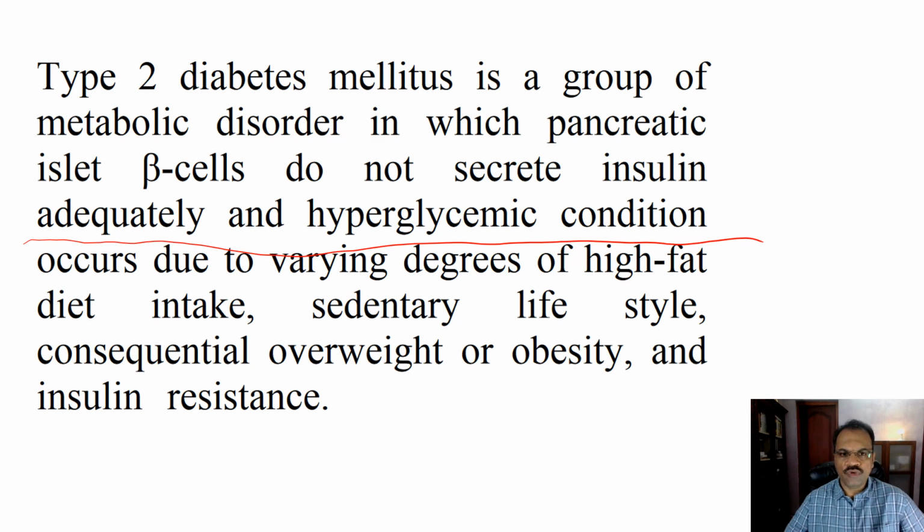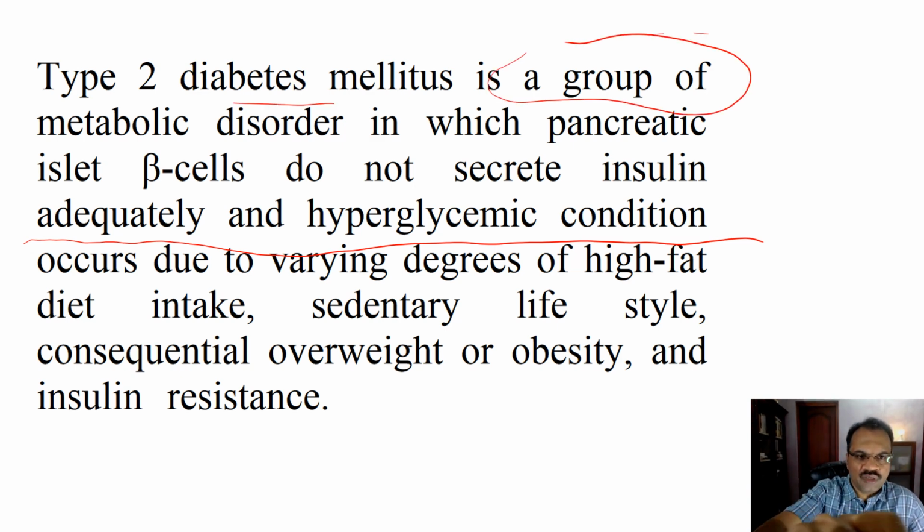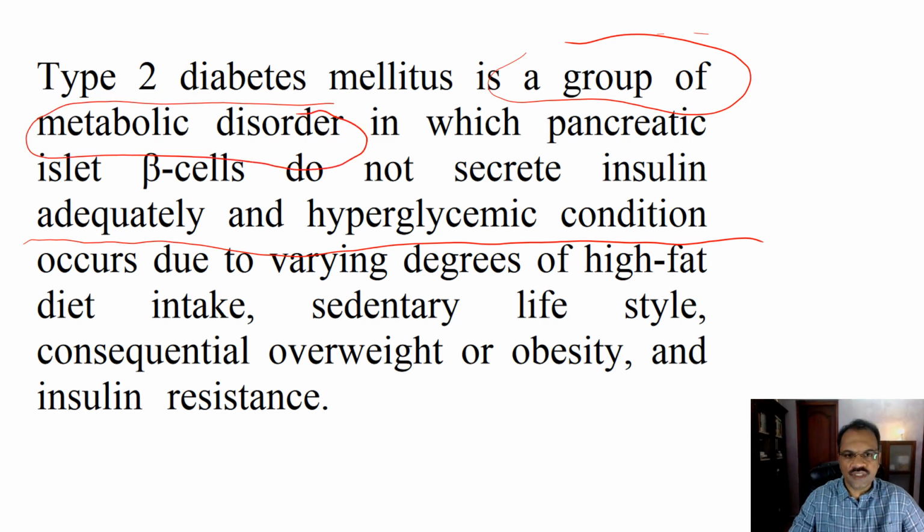Then some of you may feel like here is also one additional piece of information, that it is a group of metabolic disorder. So we are having two sets of information there, right? Type 2 diabetes mellitus is a group of metabolic disorder, and then also what happens there as the pathology. But it is okay. I did not say that you should have only one piece of information. No, it is not like that.